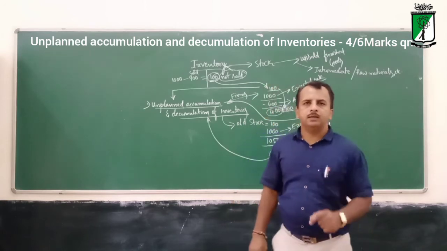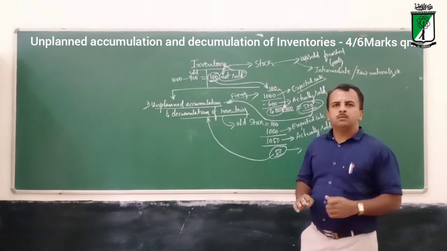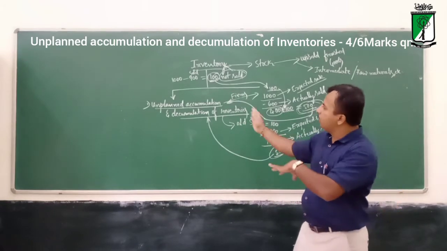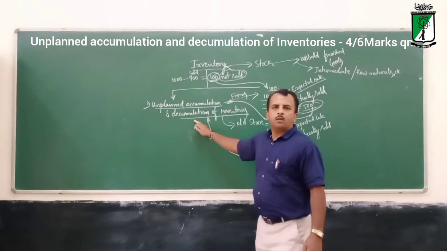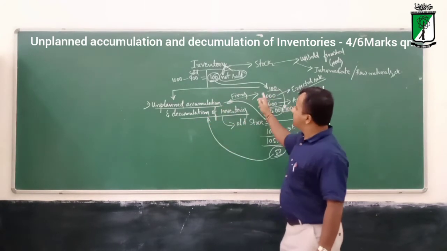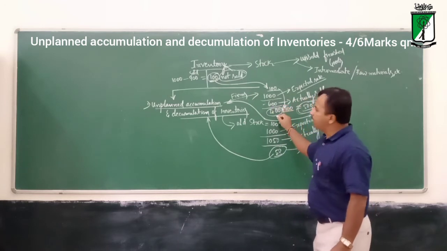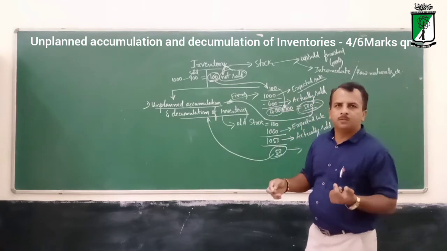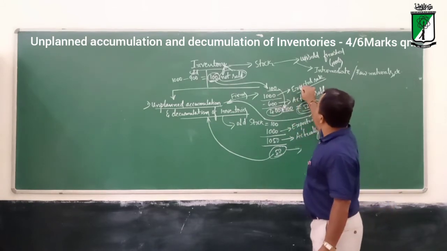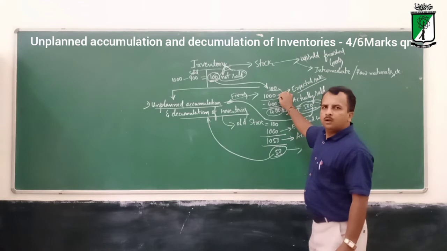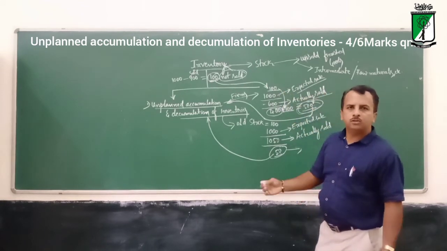Hope you are understanding. Again I am repeating. Unplanned means both unplanned accumulation and unplanned decumulation. Accumulation in the sense that without expecting, the stock is increasing. Why has this happened? Because they expected the sale to be more and the actual sale was less.